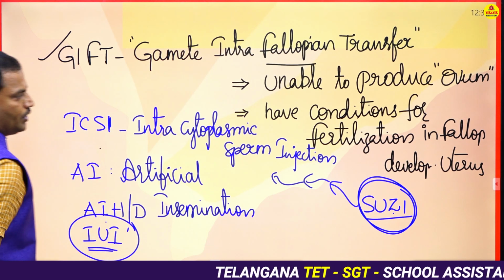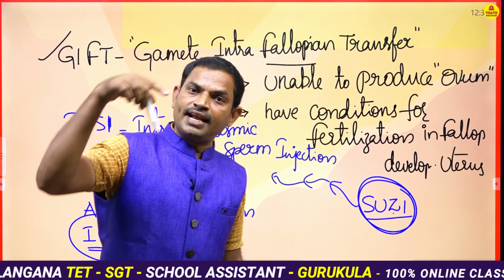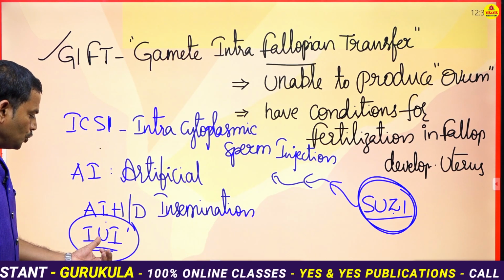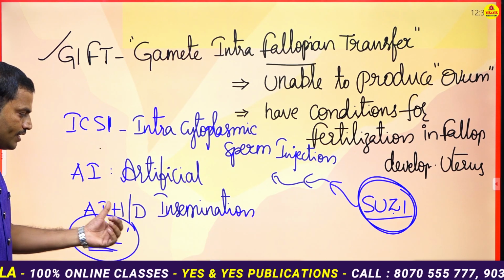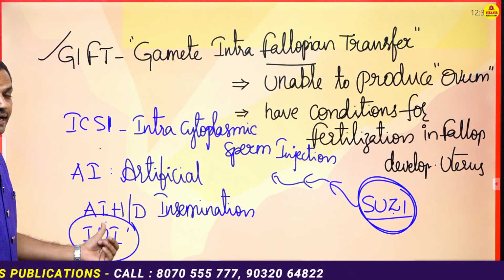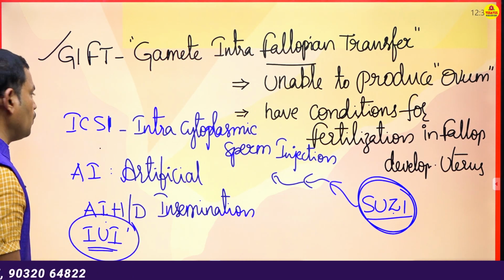In that method the sperms are directly kept in the uterus, that is why it's called intrauterine insemination. If the sperms are collected from the husband, it is artificial insemination from husband; if from a donor, artificial insemination from donor, right?